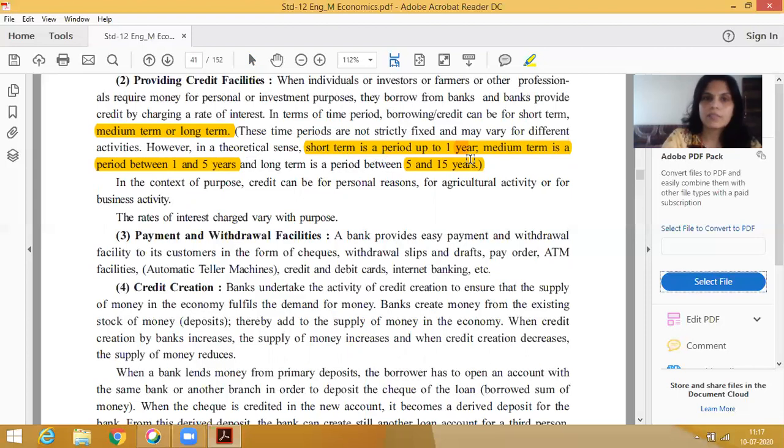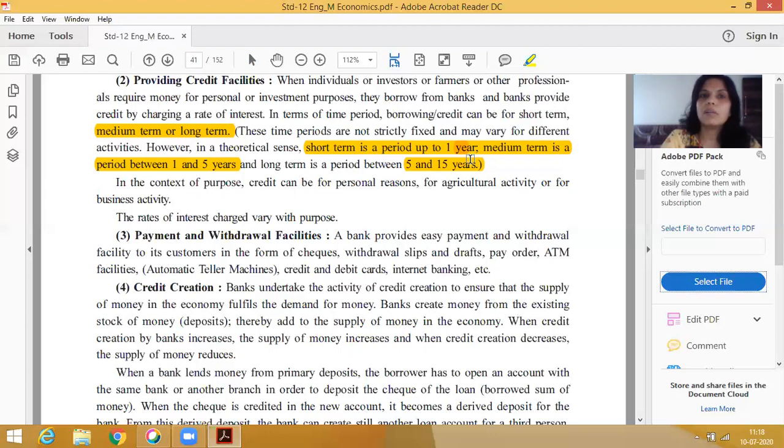I repeat this point again. I have completed the first point, accepting deposits. Second one, I have started providing credit facilities. In providing credit facility, the bank lends money to farmers, for professional purposes and various other purposes. Bank lends money to industry, to needy persons, to investors.